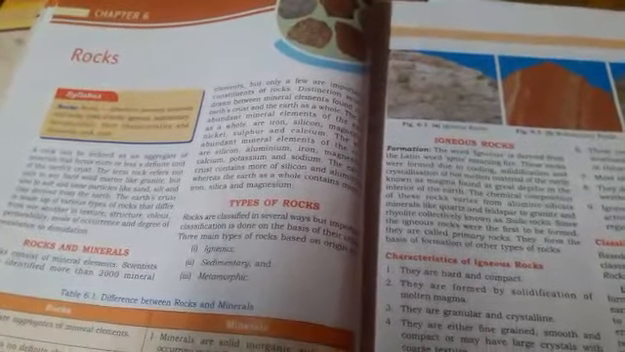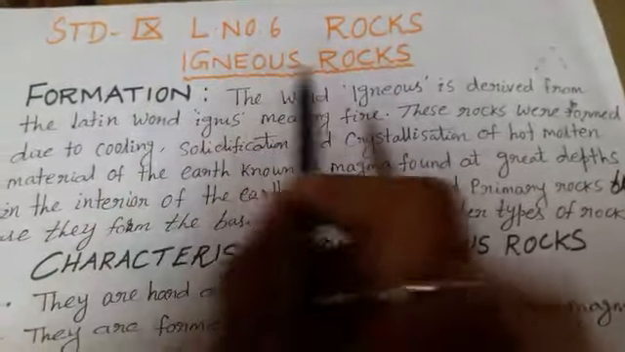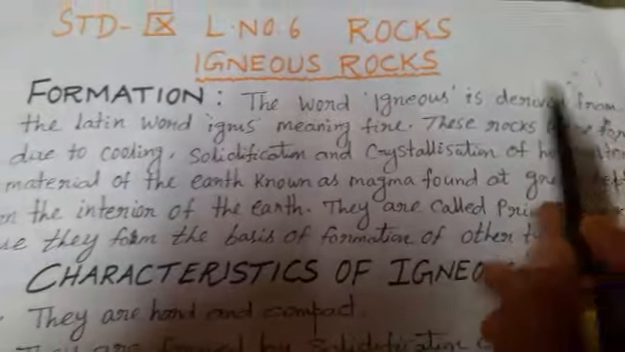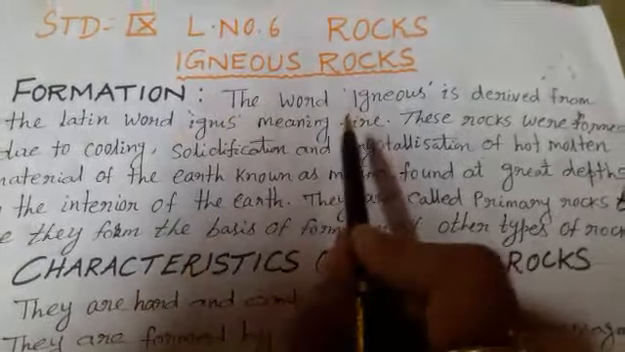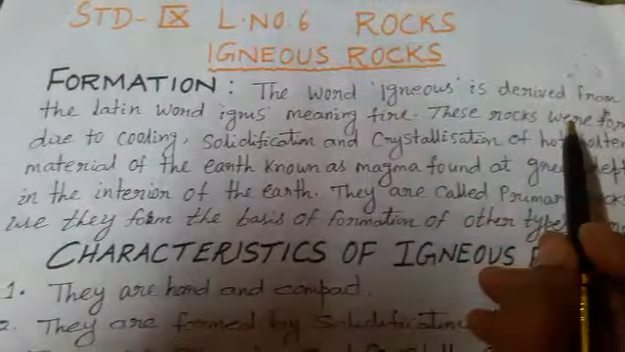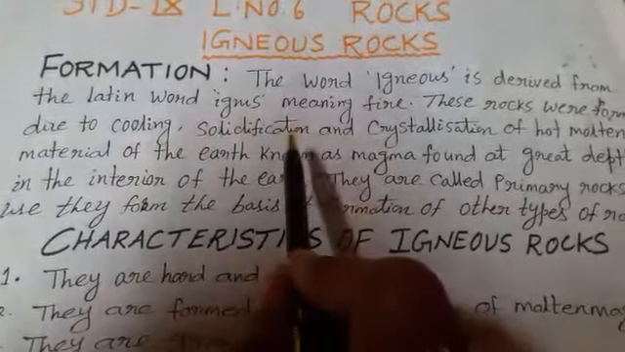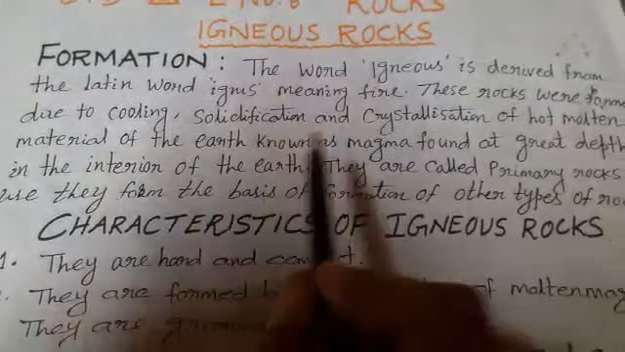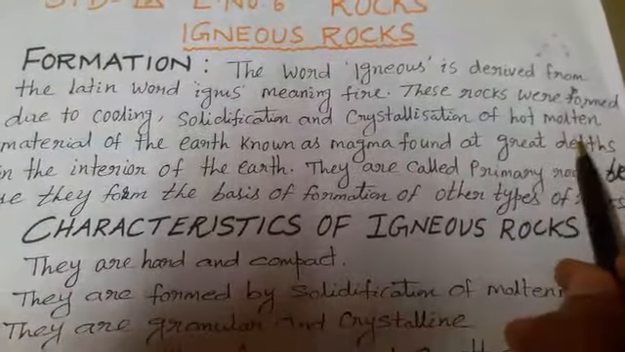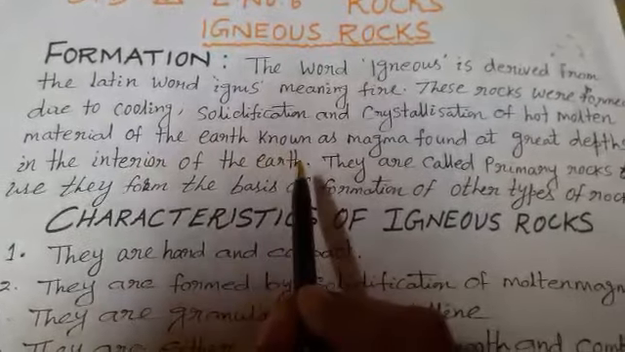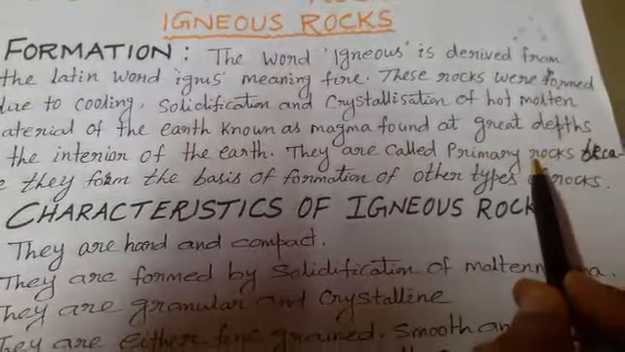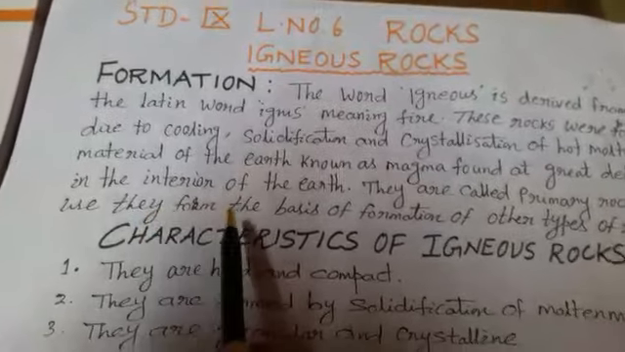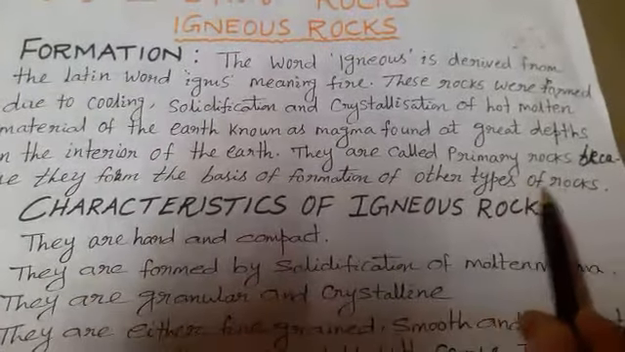Today we'll learn Standard 9 Geography, Chapter number 6, Topic Igneous Rock Formation. The word igneous is derived from the Latin word ignis, meaning fire. These rocks were formed due to cooling, solidification, and crystallization of hot molten material of the earth known as magma, found at the great depth in the interior of the earth. They are called primary rock because they form the basis of formation of other types of rocks.